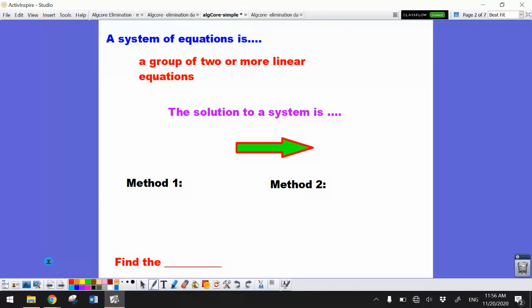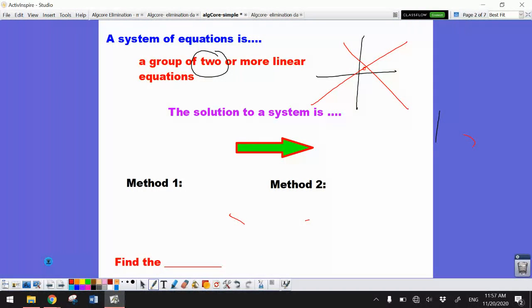So let's start with what a system of equations is. A system of equations is a group of two or more linear equations, and we're going to be specifically looking at two. Think about it for just a second: if I have line 1 and line 2, they will probably intersect at some point.